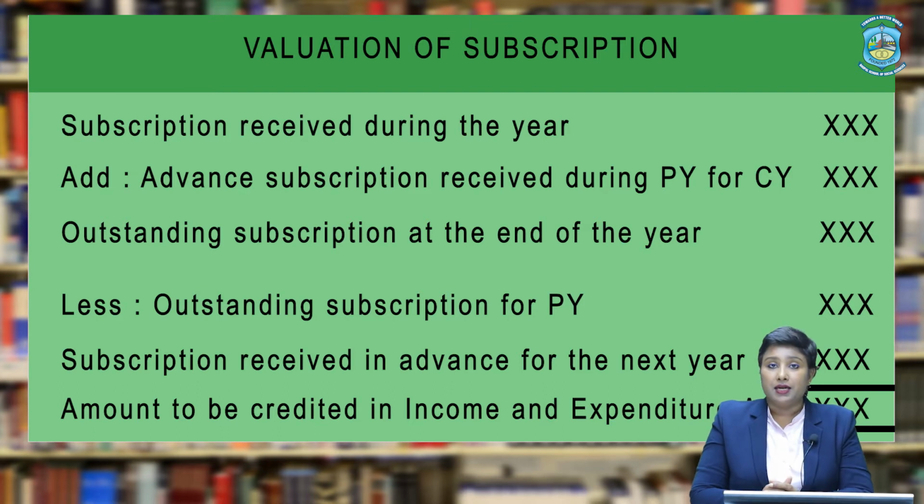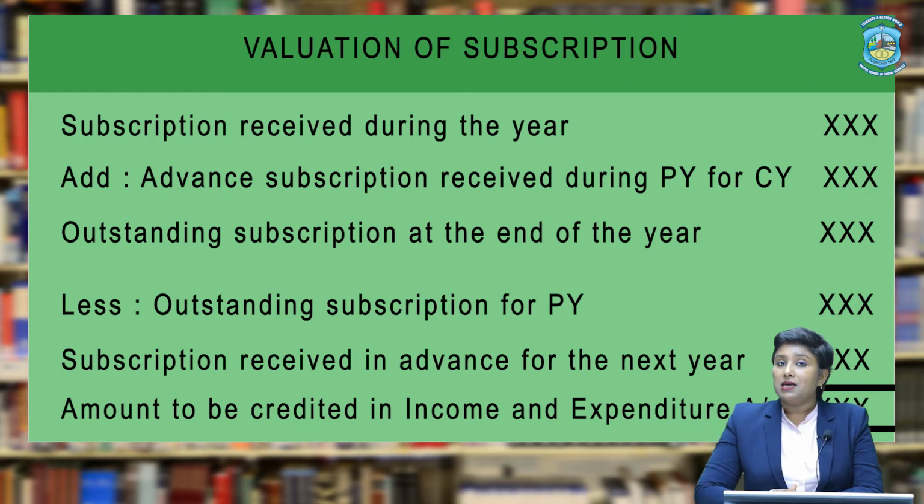Now, the deductions related to subscription. The first deduction being the outstanding subscription of the previous year. Well, this outstanding subscription was accrued in the previous year, therefore, it must have been added in the previous year and received in the current year. But since it does not arise in the current year, it will not be recorded in the current year's books of accounts. Therefore, this means that it will be deducted from the amount received as subscription. So, the first deduction is the outstanding subscription in the beginning of the year.